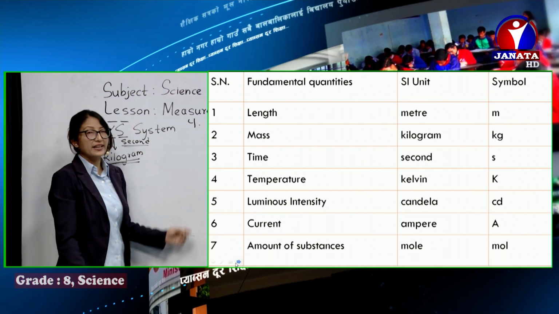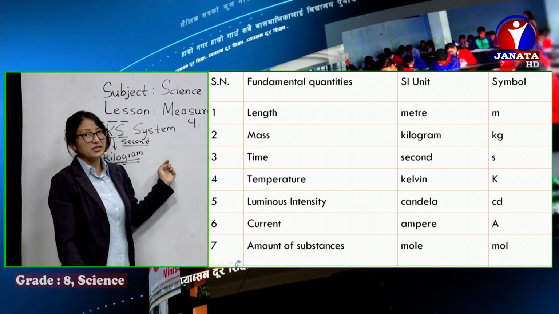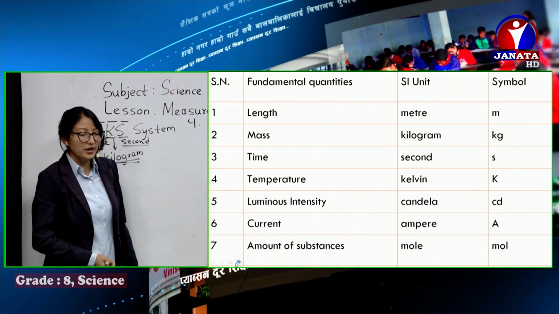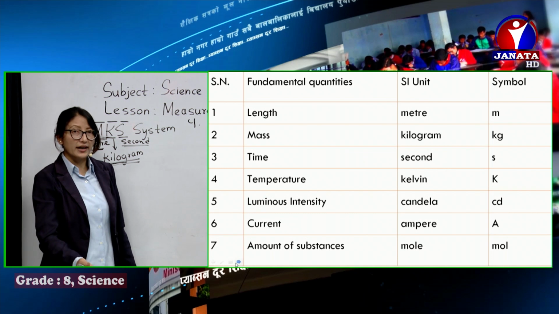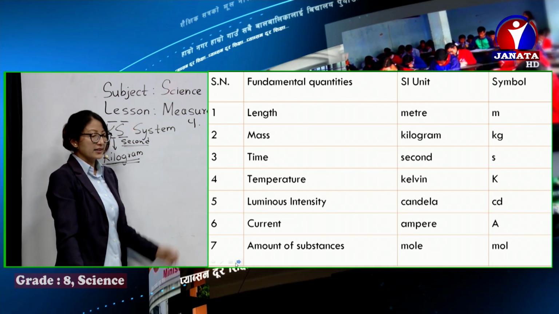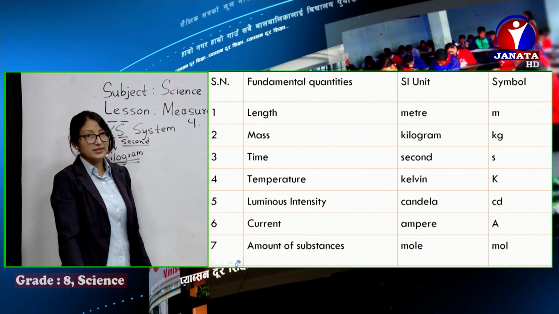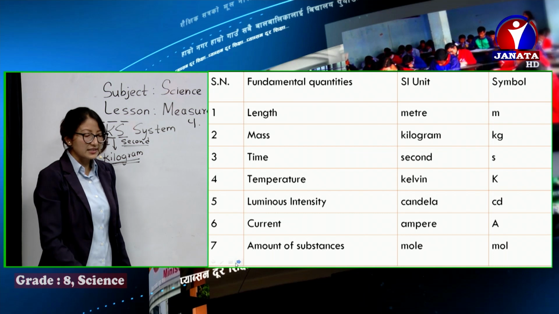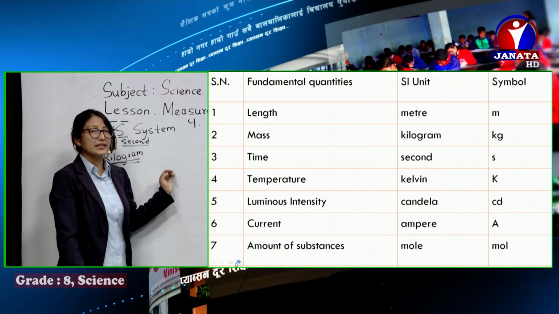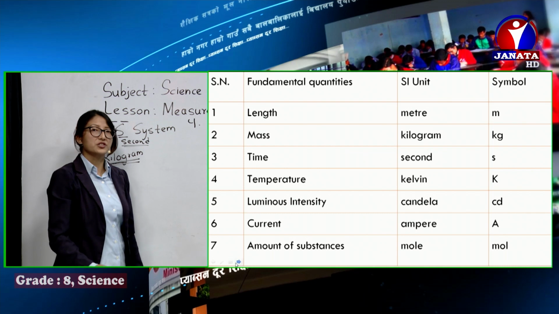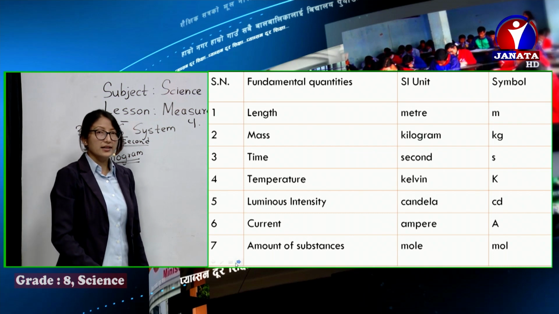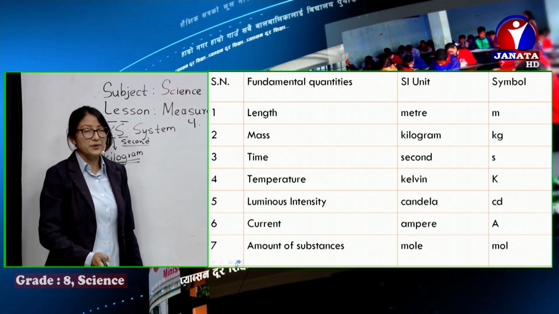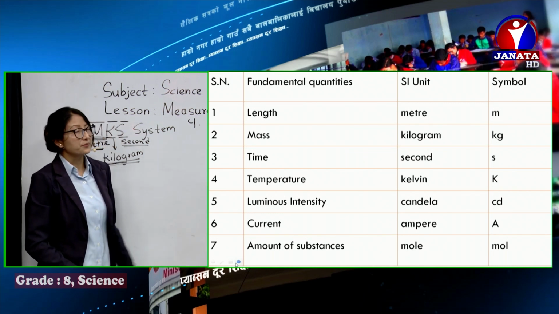And temperature, Kelvin, named after a scientist, but it's being used as a unit. That's why we don't write capital K for the name, but the symbol we write as capital K. Similarly, luminous intensity of light, or brightness of light, can be measured in candela. Symbol is cd. Or electric current, the flowing current, it's ampere, named after a scientist, of course written in small letter because we are using it here as the SI unit, ampere, A-M-P-E-R-E. The symbol is capital A.